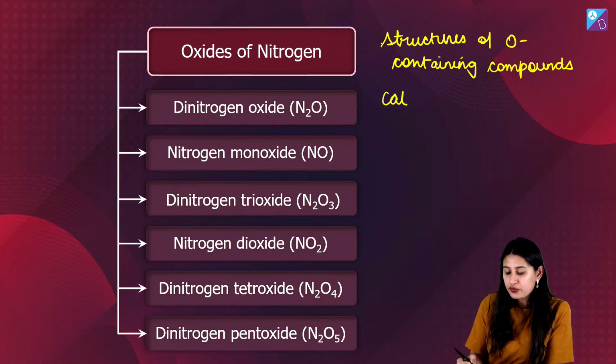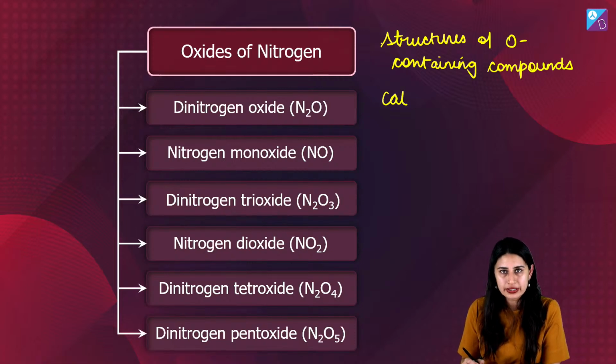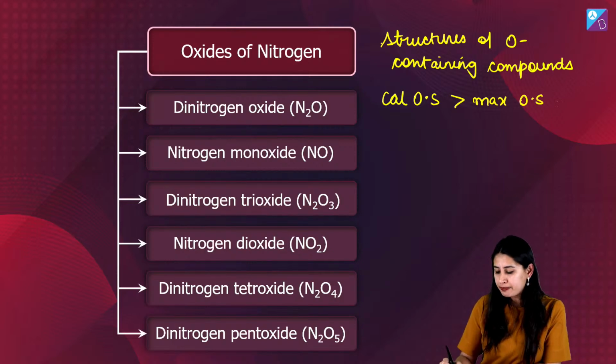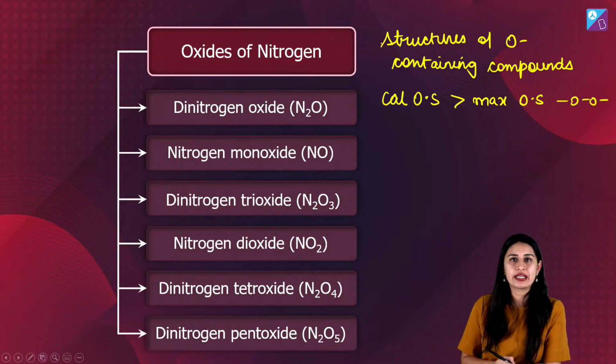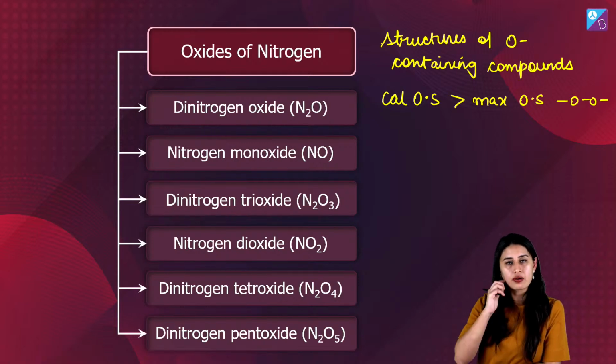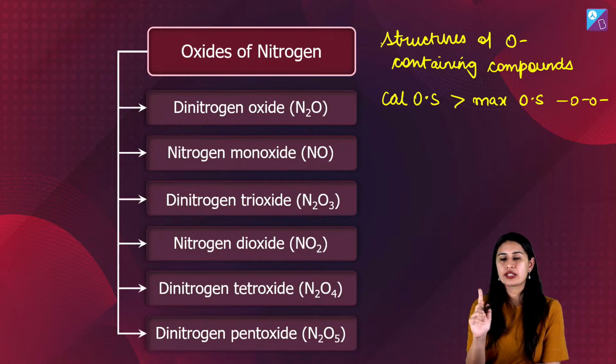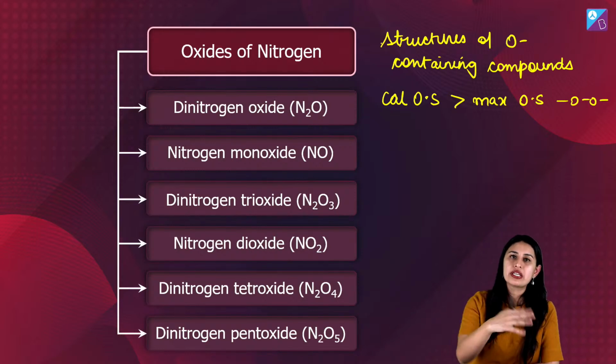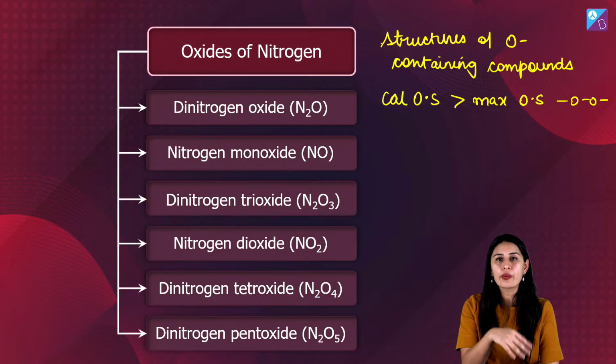Whenever you have to find out the structures of the oxygen containing compound, calculate oxidation state निकालिए. If it is greater than the maximum oxidation state, the compound is supposed to have a peroxy linkage. Mind you, but should be very carefully used. It is not applicable for H2O2 because वो oxygen का ही compound है. Oxygen ही central atom है. Here we are talking about oxygen being the side atom.